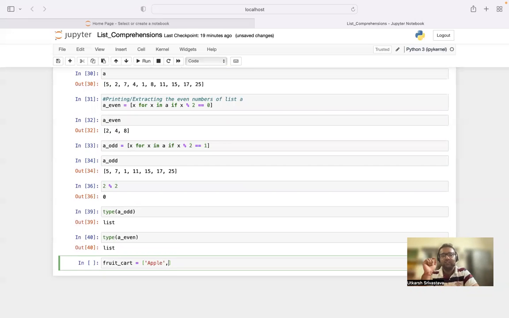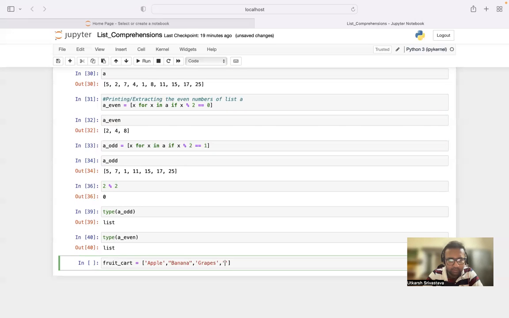Remember, these are strings. The words inside a list, or strings inside a list, will always be represented by a single inverted quote or a double inverted comma. Like this, we can also represent it like this: banana. Let's take grapes, right?